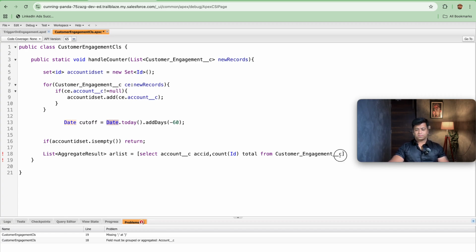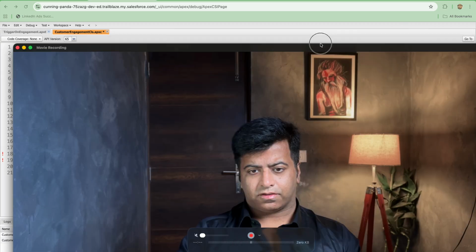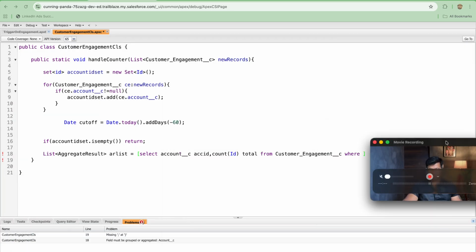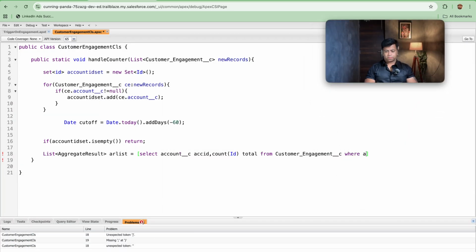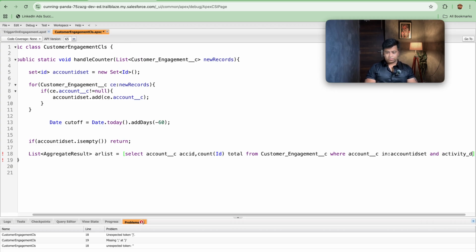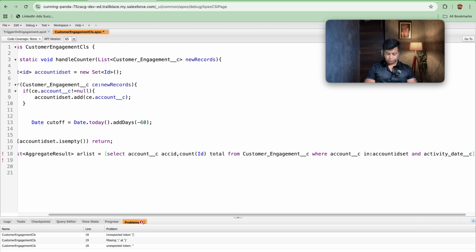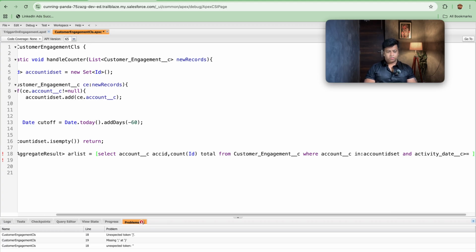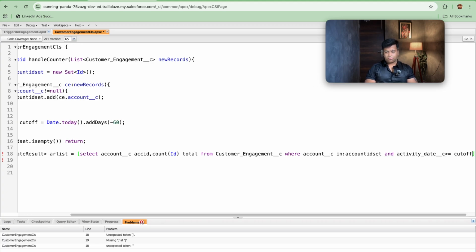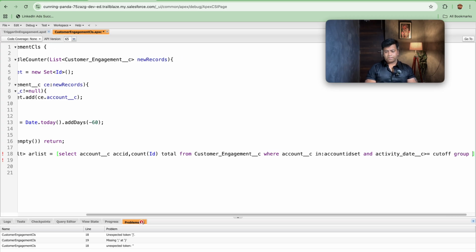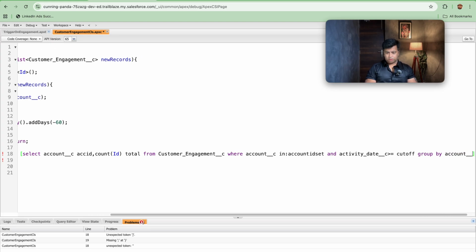So we will be comparing it with the FROM Customer where. So let's make this camel case. Oh my bad, let's make this camel case. WHERE Account__c IN accountIdSet and Activity_Date__c is greater than or equal to cutoff and GROUP BY Account__c.